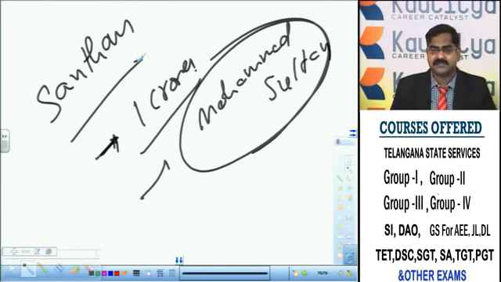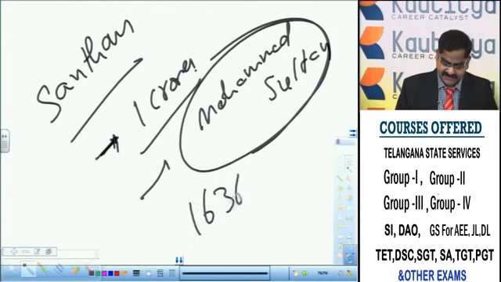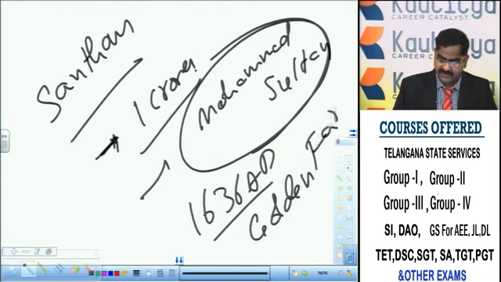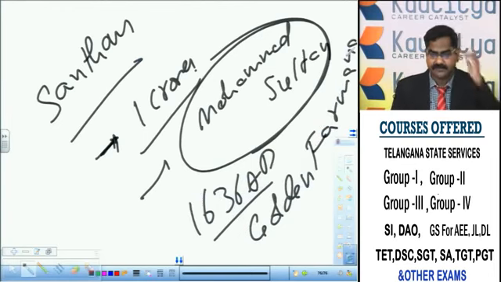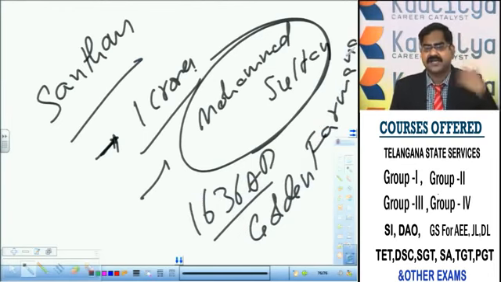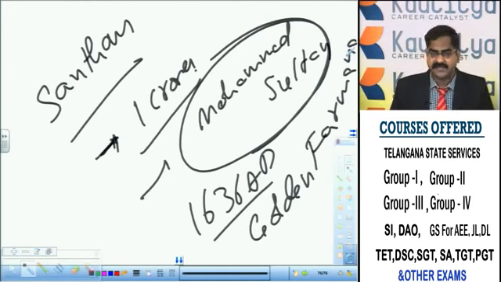As a matter of fact, Abdullah Qutub Shah in the year 1636 granted the Golden Farmana to the East India Company, the English East India Company. What is this Golden Farmana? The right to have trading rights. In 1636 AD, Golden Farmanas were given to the English East India Company by Abdullah Qutub Shah. But forgetful of all these services rendered by the Qutub Shahi kingdom, the English East India Company defied the orders of Abdullah Qutub Shah and refused to pay the rents from Machilipatnam and Madras.